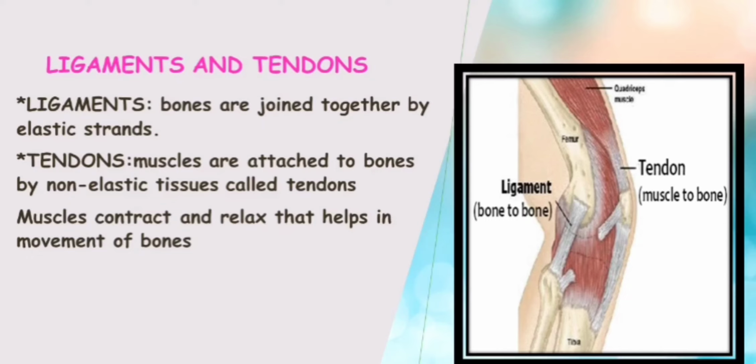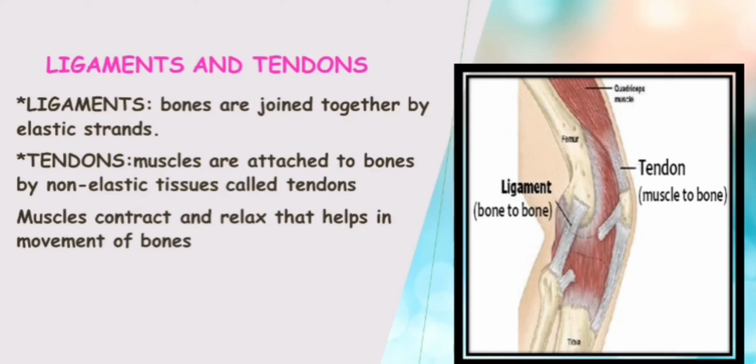Now you can see on the right side of the picture where muscles are connected to the bone. These muscles are connected to bone again through a group of tissues, which are non-elastic in nature and are called tendons. So what is the function of muscles? Muscles help in contraction and relaxation. Due to contraction and relaxation of these muscles, our body moves. All that movement takes place due to the contraction and relaxation of the muscles.